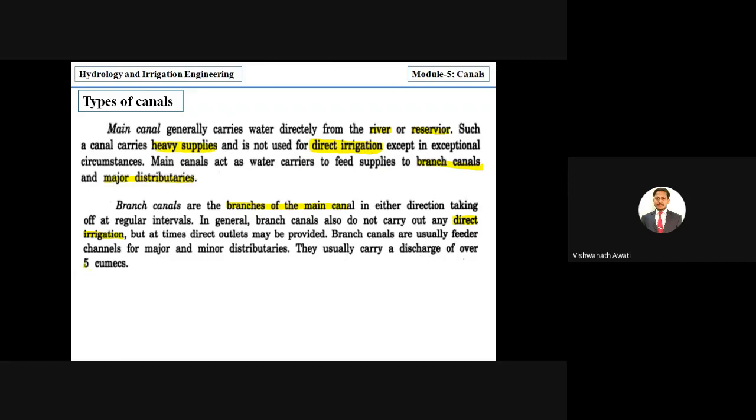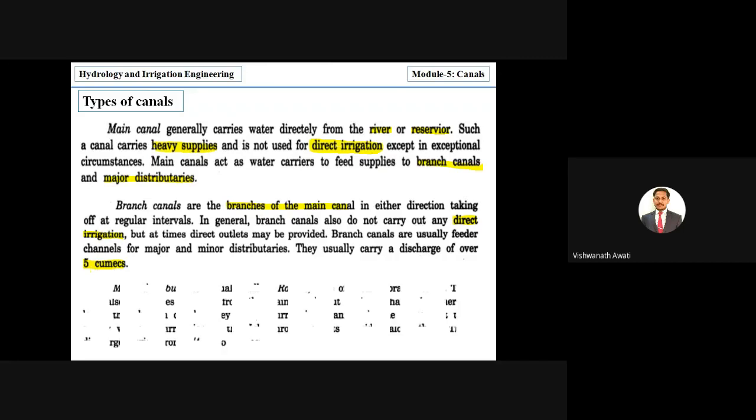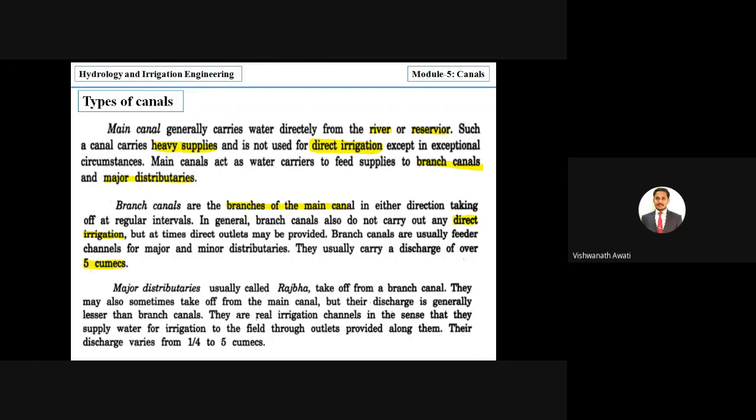As I told, it is mainly a classification based on discharge capacity and importance. So first importance is the main canal. After the main canal we go to the branch canal, which is second importance. And the capacity in a main canal is heavy, but here it is restricted to 5 qmax, right? Okay. So next, major distributary.